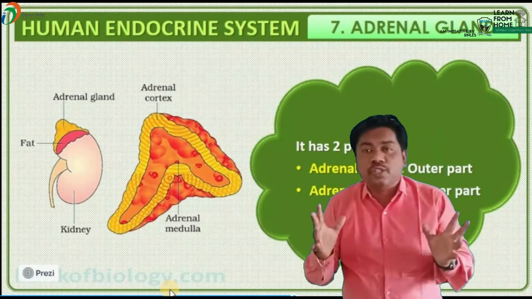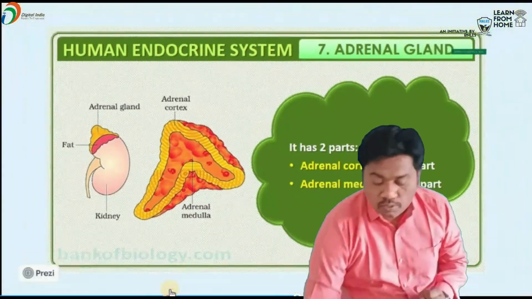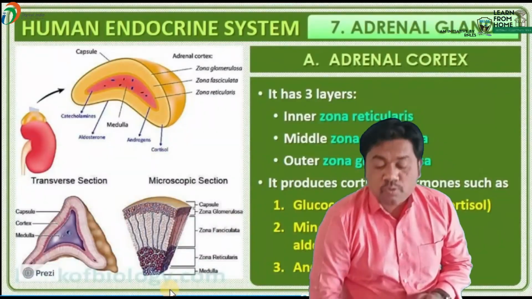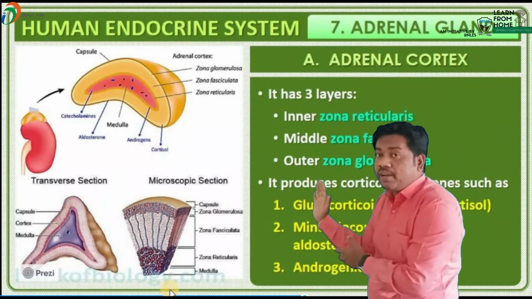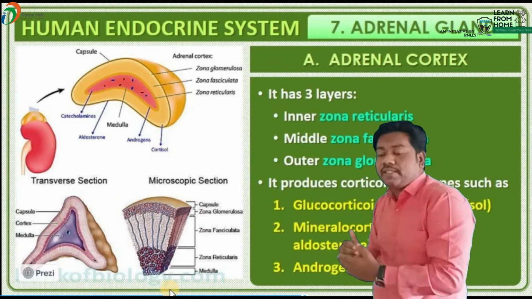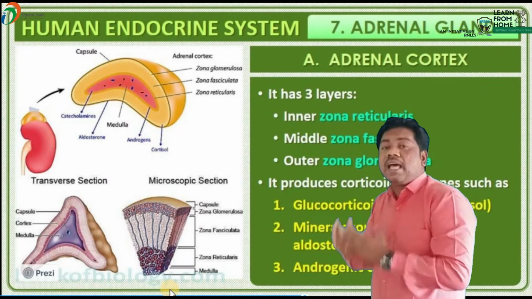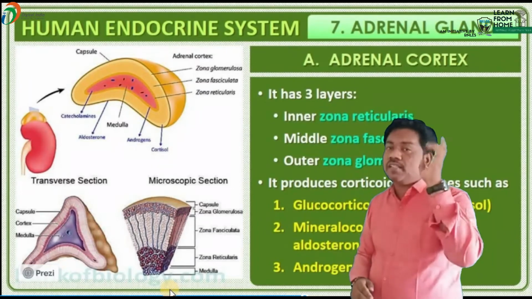These two regions are responsible for various kinds of hormones. So we have to talk about those hormones and the particular regions. You have to see here, beta, adrenal cortex. The peripheral region of the adrenal gland is known as the adrenal cortex. That adrenal cortex has three layers. How many layers are present in the adrenal cortex? There are three layers.